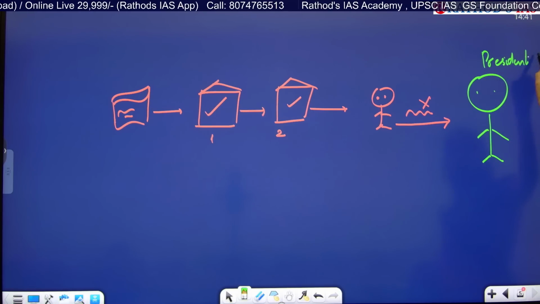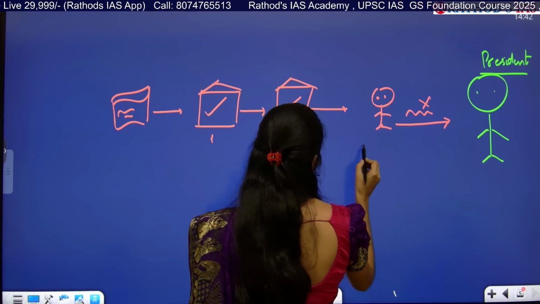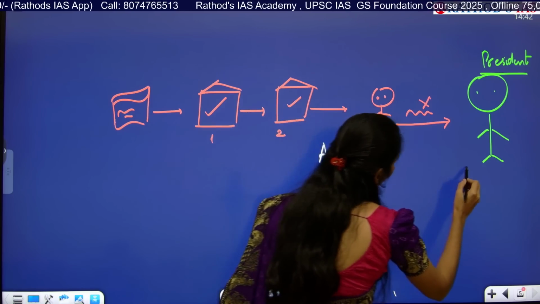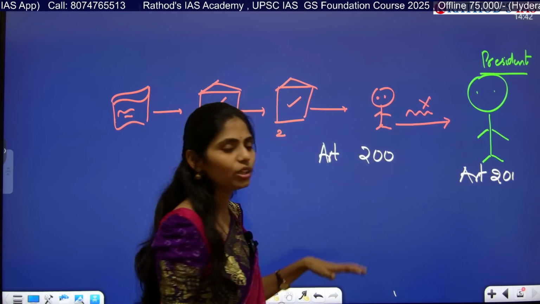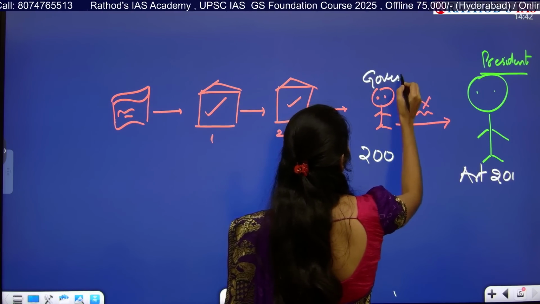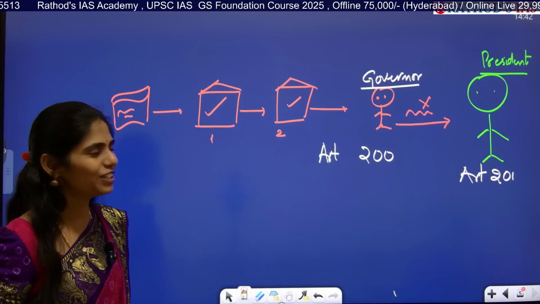So here you have to know two important articles. First article is article 200, and here you have to know article 201. Article 200 says about powers of governor, sir. Powers of governor is said in this article 200.